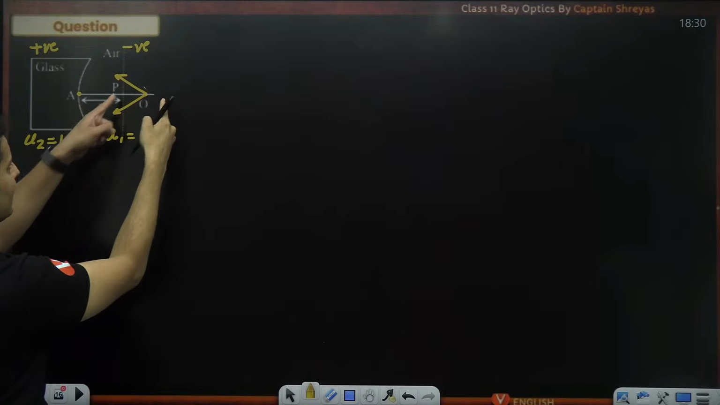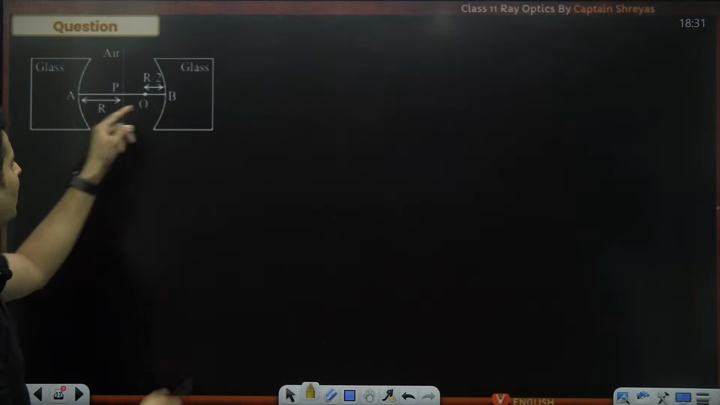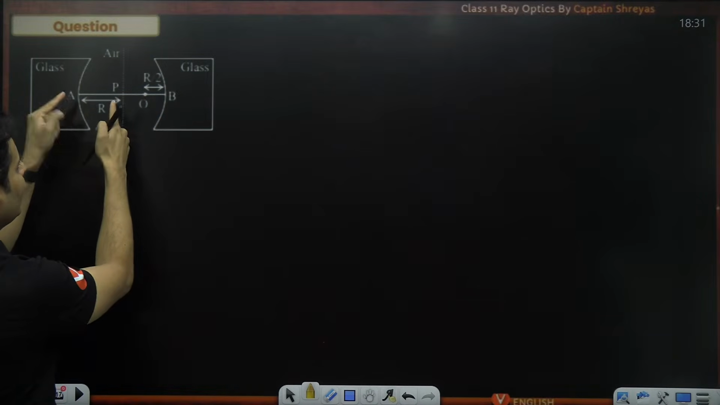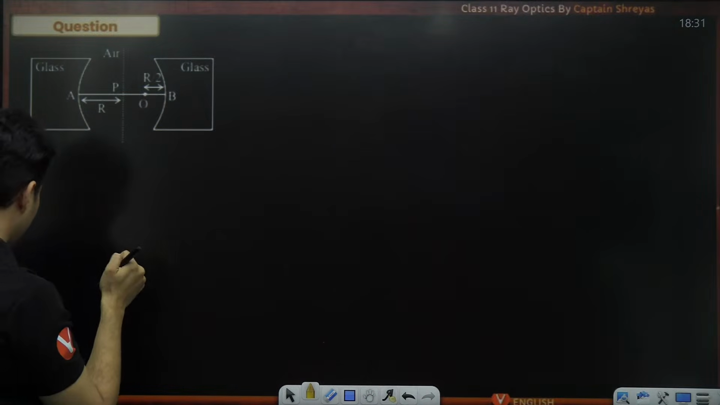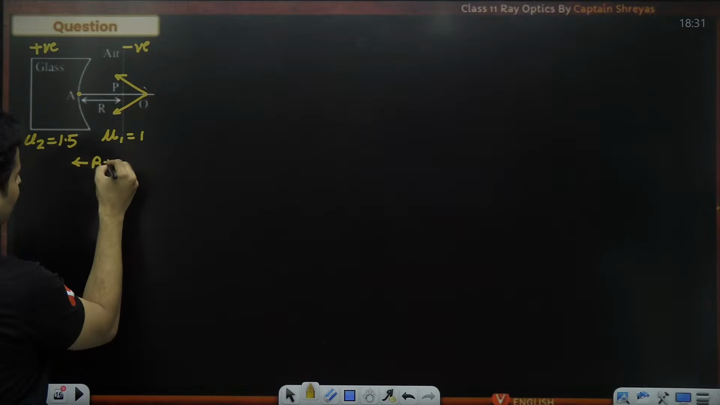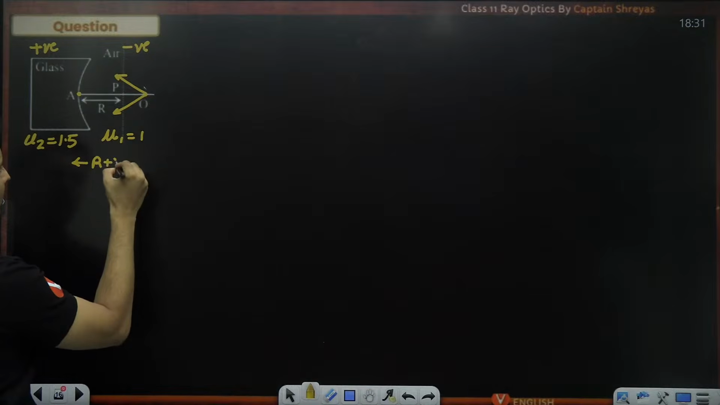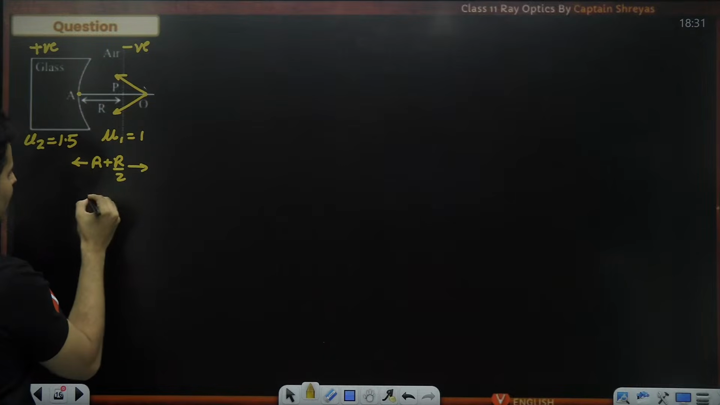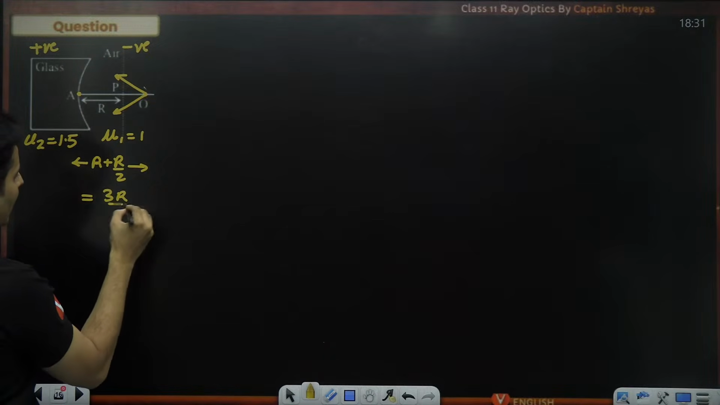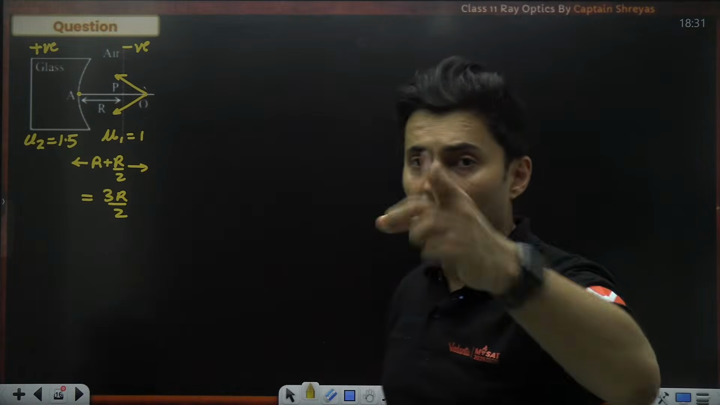And object distance, guys, observe carefully. This was R by 2. Okay, this was R by 2. So object is technically R plus R by 2 distance away, which is nothing but 3R by 2. So object is 3R by 2 distance from the pole.